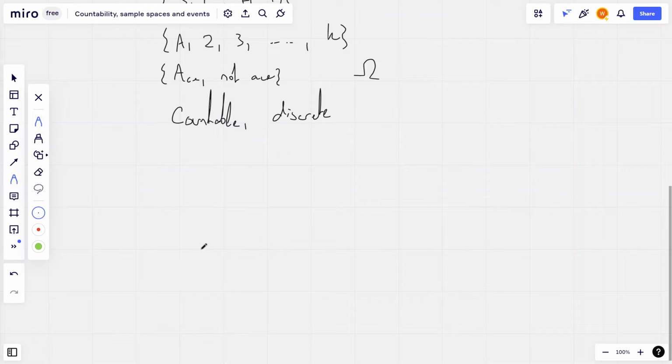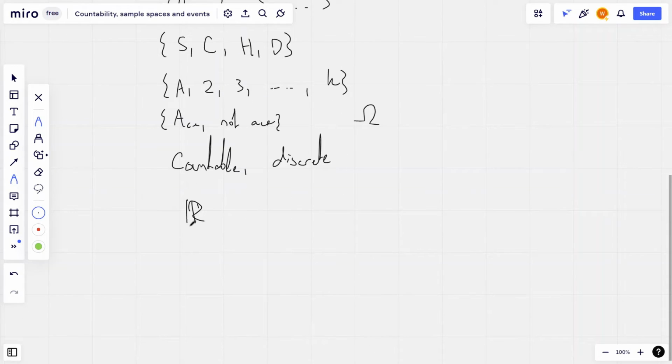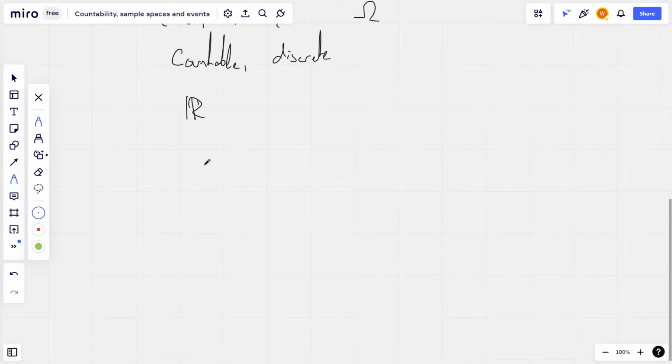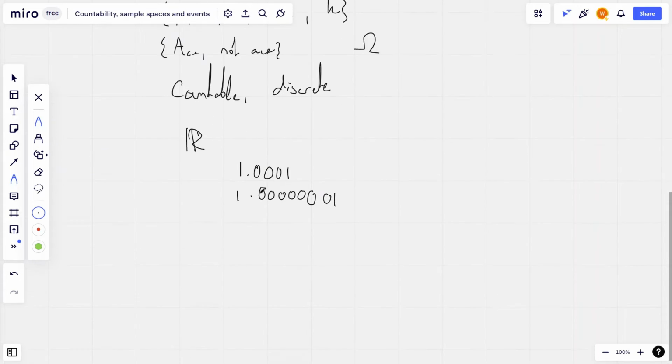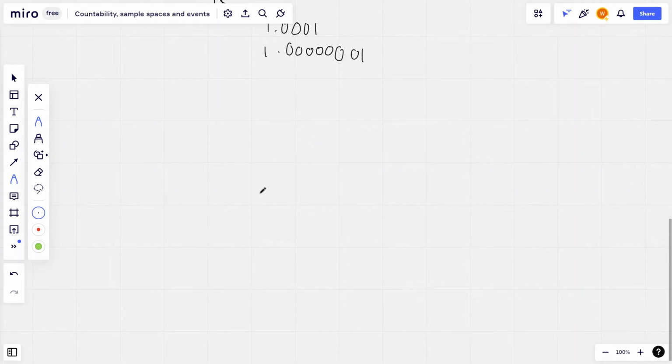So for example, if we have the set of real numbers, so we have some sample space that uses the real numbers. This would be continuous because we can go as small as we want. This is an option, so is this, for example, and so we wouldn't be able to comprehend all the possibilities you have.